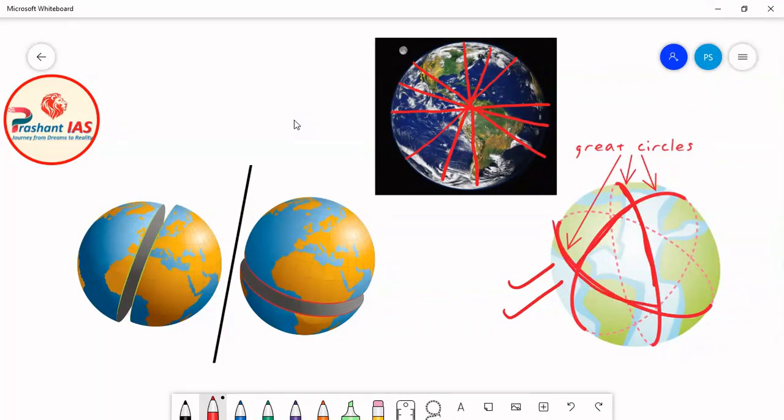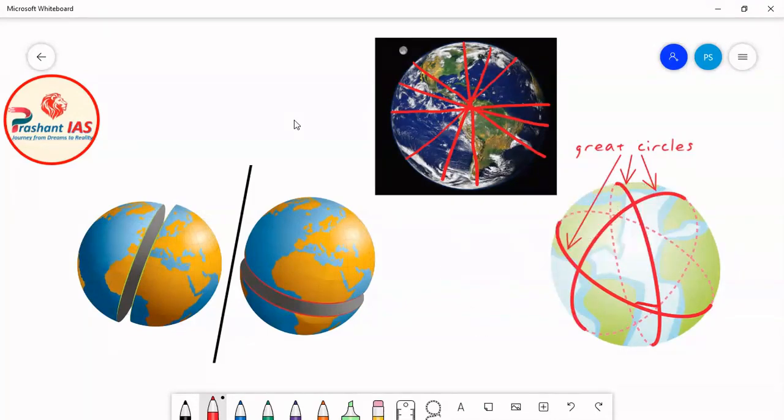So we can actually draw infinitely many great circles on the surface of the earth. But we have to keep the conditions in mind. First of all, it should be the circle whose circumference is the largest. Second, it should divide the earth into two equal parts. Third, the plane passing through that circle must also pass through the center of the earth.